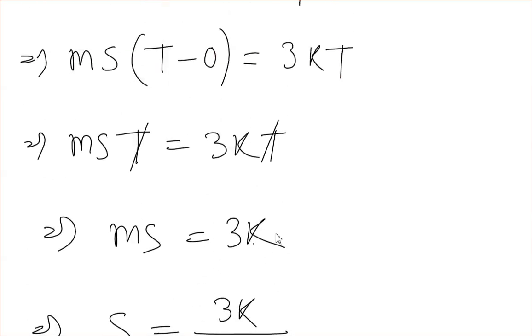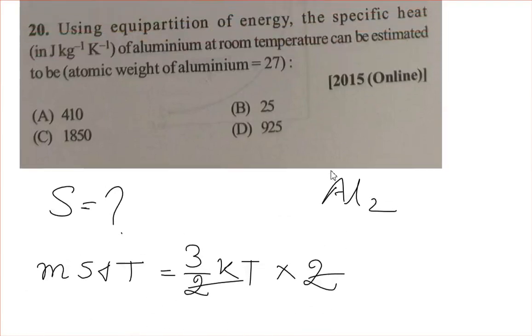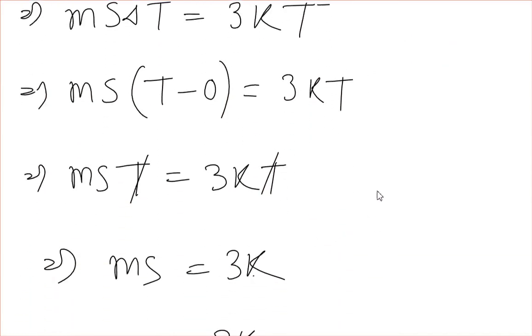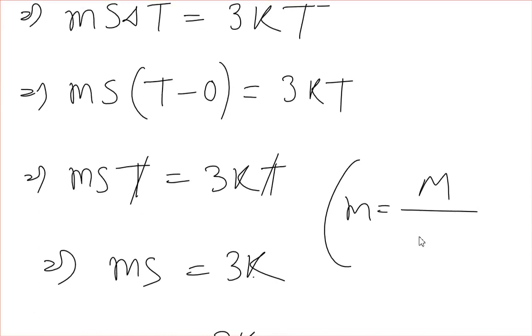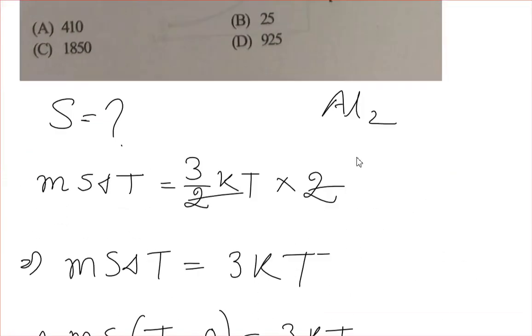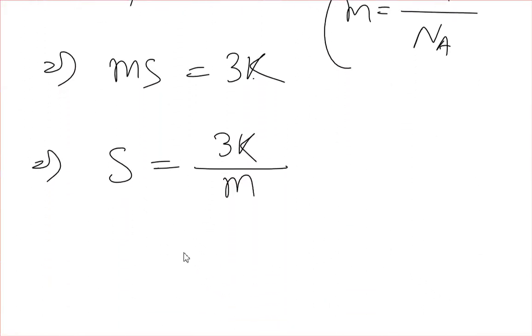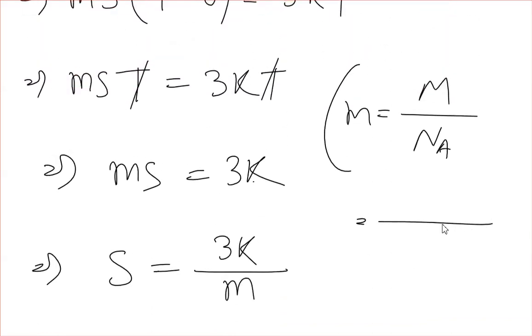Okay, how much will m be for aluminum? So the m, that means here the mass of aluminum will be what? The molar mass of aluminum divided by Avogadro number, that is Na. Okay, so if we put the value here, what will it be?